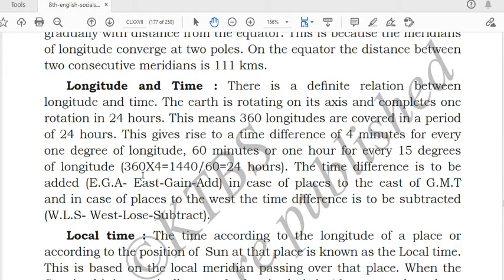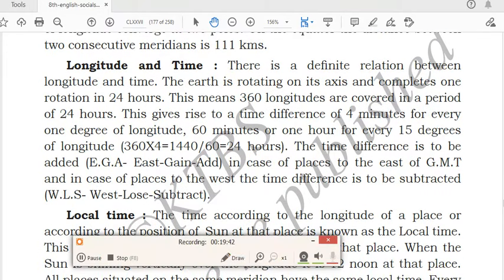Now the next topic is longitude and time.